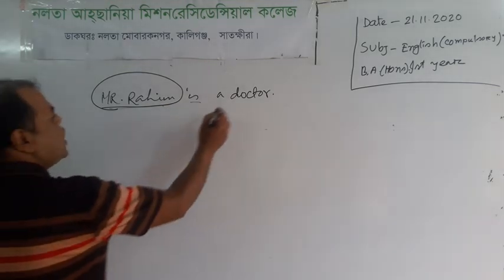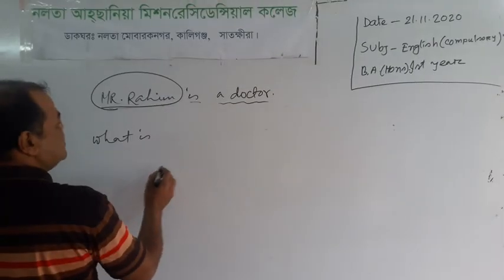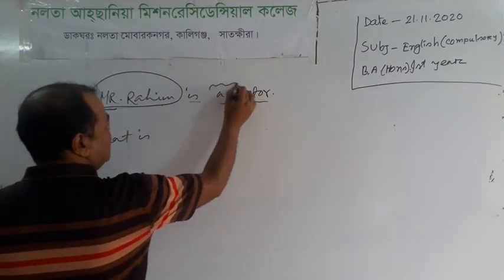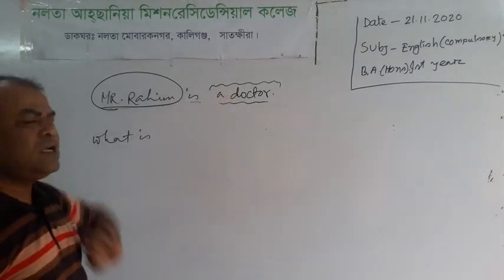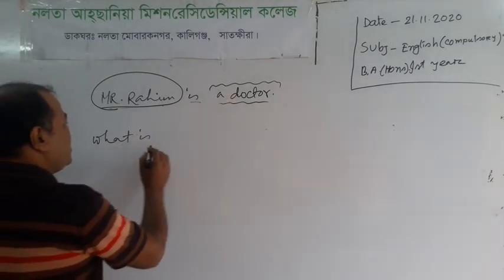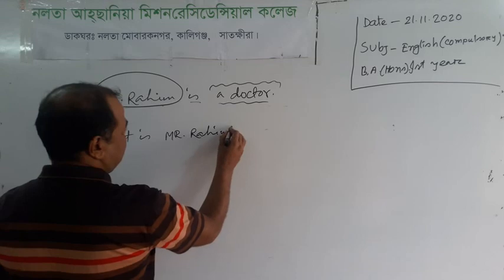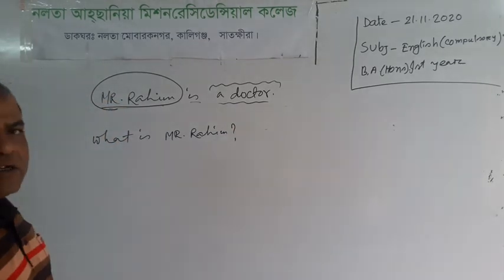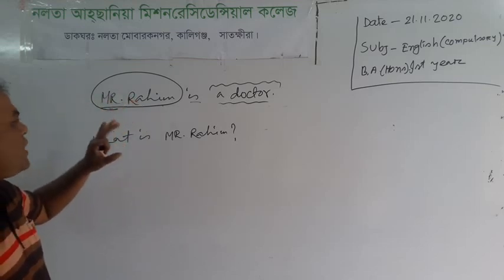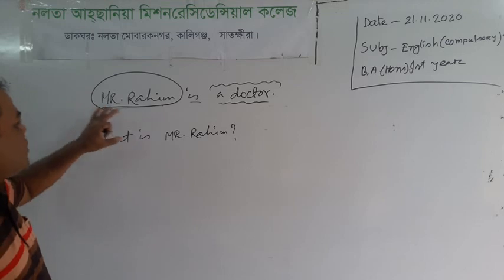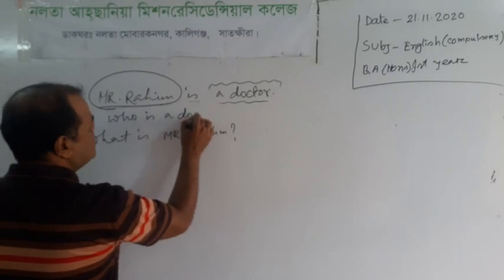Next, we can use another word, what. What is, then the phrase a doctor, and the answer of what, a doctor, will be omitted from here. Then, what is Mr. Rohim? At first, we asked a WH question by omitting Mr. Rohim, and the question was who is a doctor?